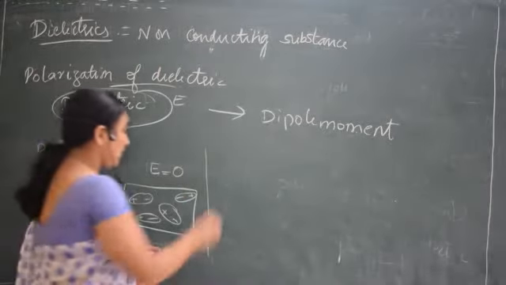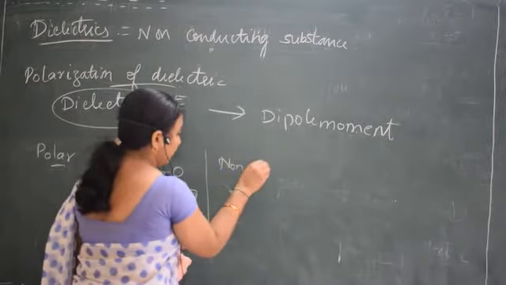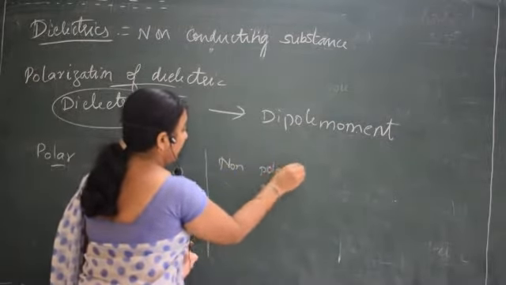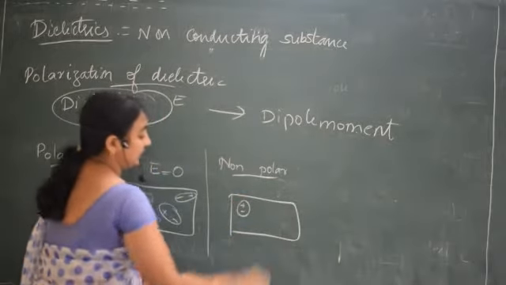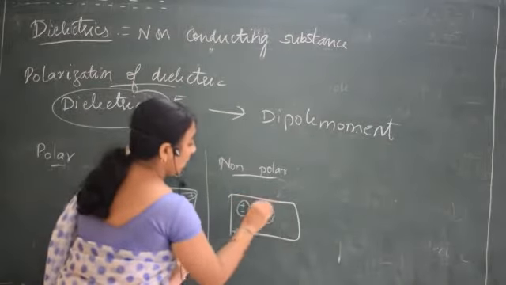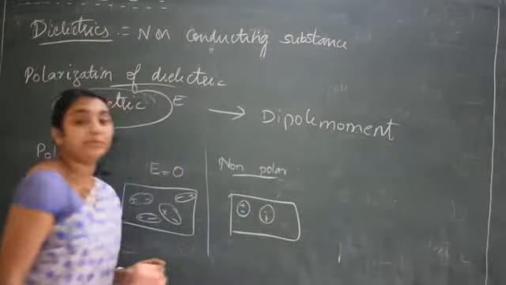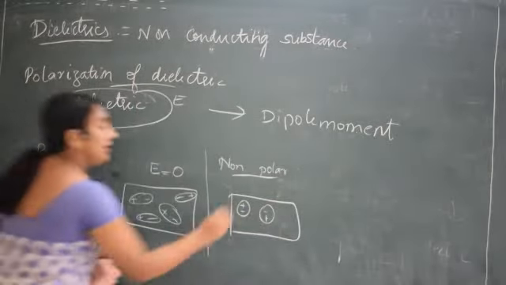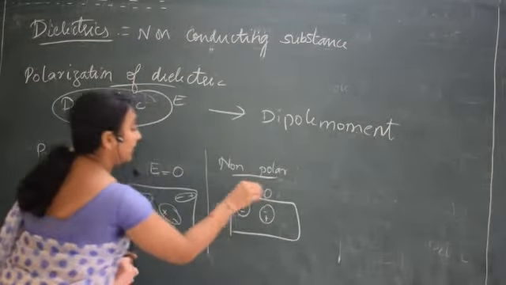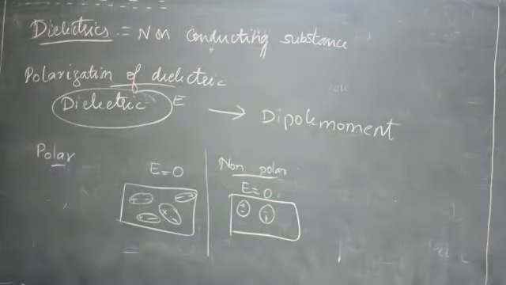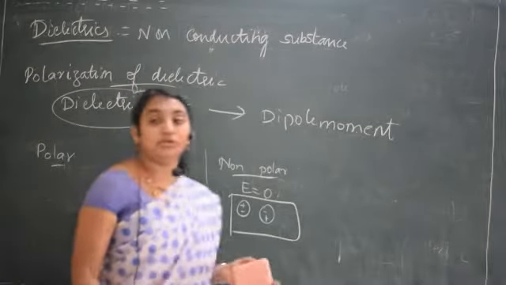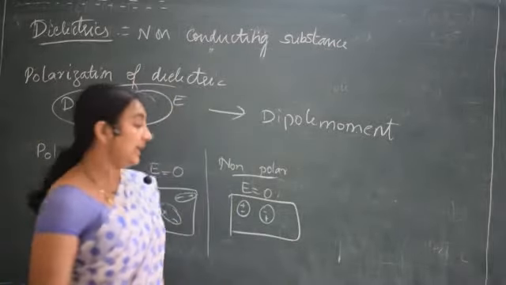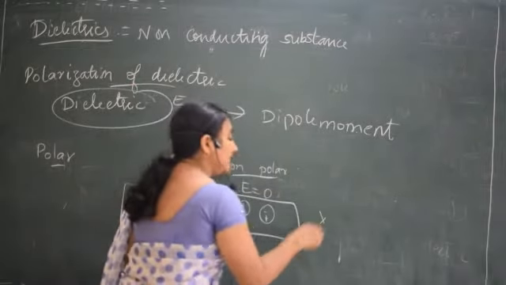Whereas in case of a non-polar molecule, the positive and negative charges are coincided. But if electric field is 0, again it will be on its own. However, there will be no net dipole moment. Here also net dipole moment is 0.